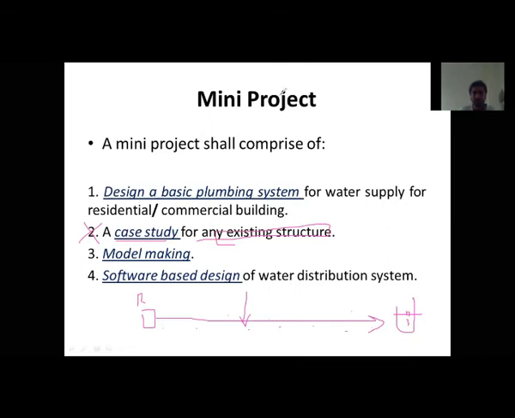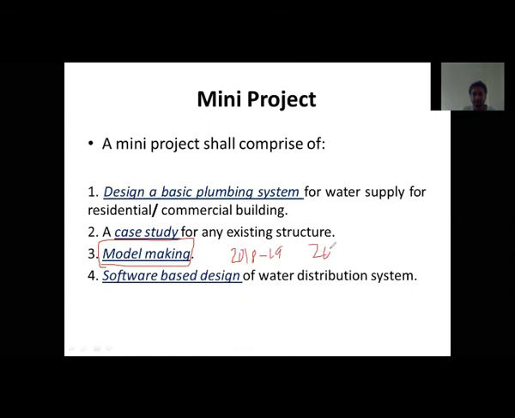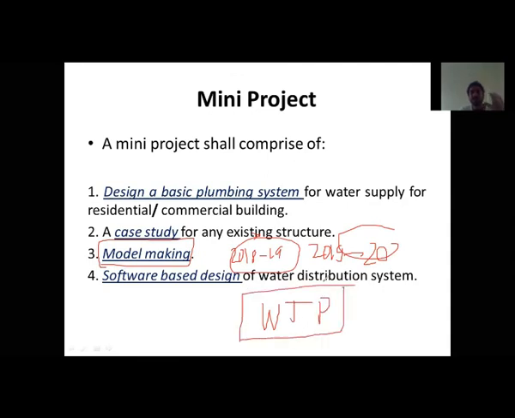Okay, next is the model making. As I've already shown you previously, the batches of 2018-19 and 19-20 made models. Okay, they have made the model of what? Water treatment plant. I already showed this to you. So this way you can also make a model.